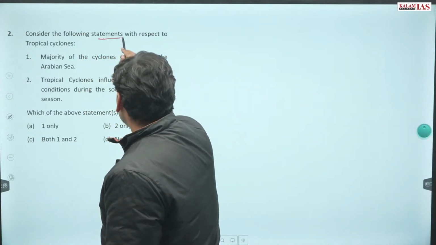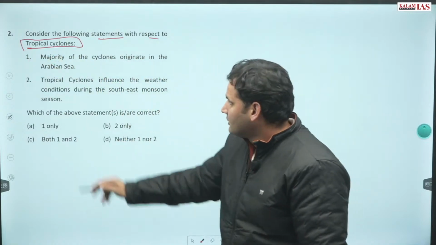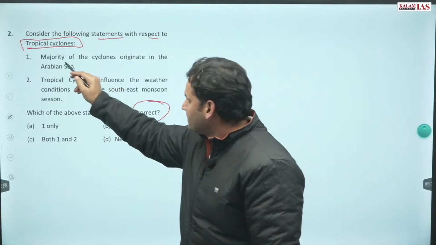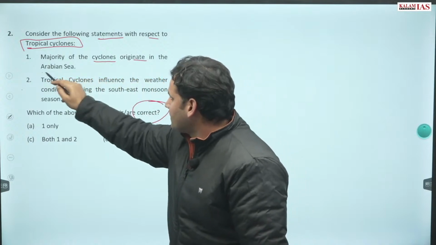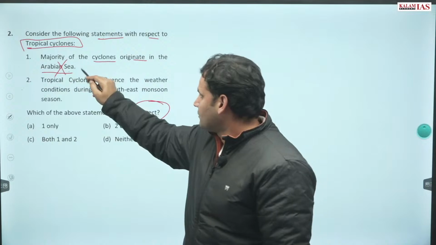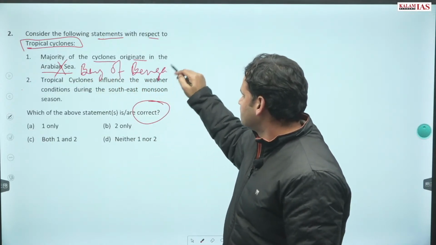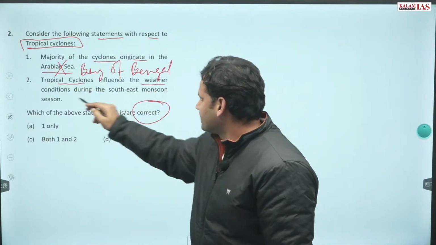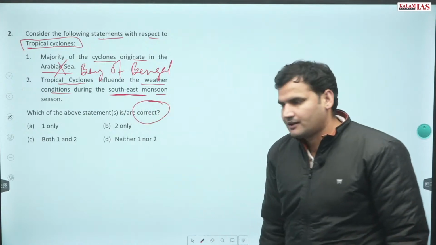Moving to question number 2, consider the following statements with respect to tropical cyclones are given and you are asked which are correct. Statement 1 read: majority of the cyclones originate in the Arabian Sea. This is wrong. Majority of the cyclones originate in the Bay of Bengal. Statement 2: tropical cyclones influence the weather conditions during the southeast monsoon.